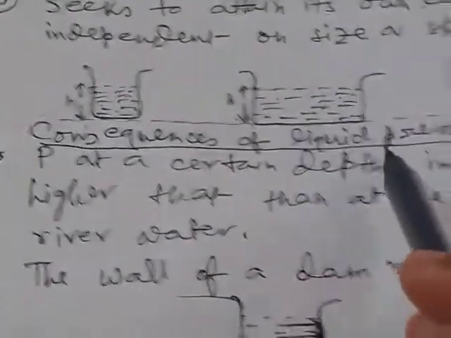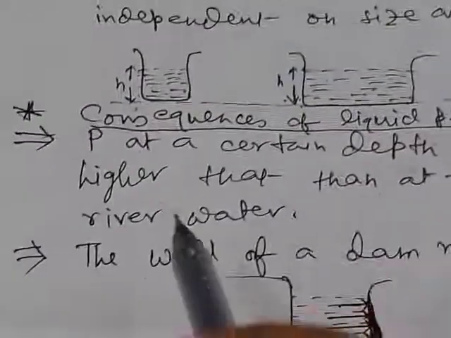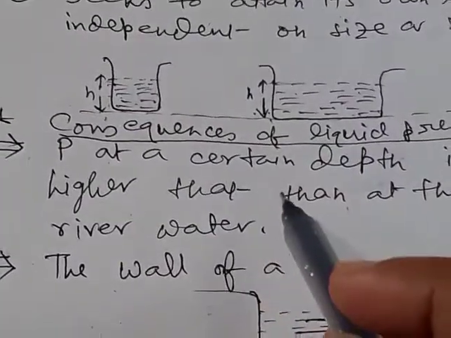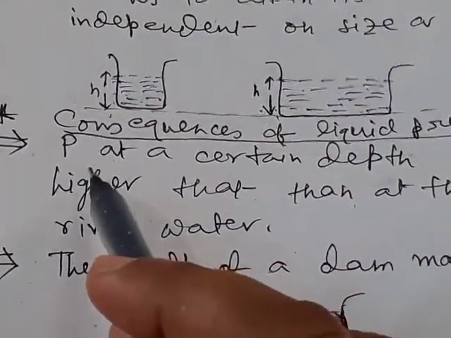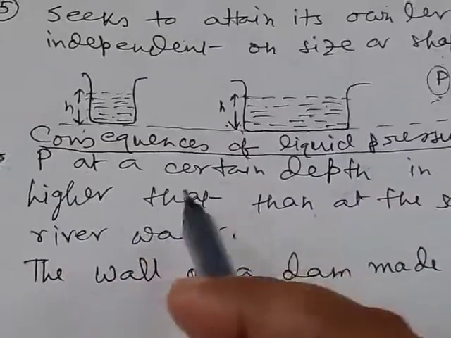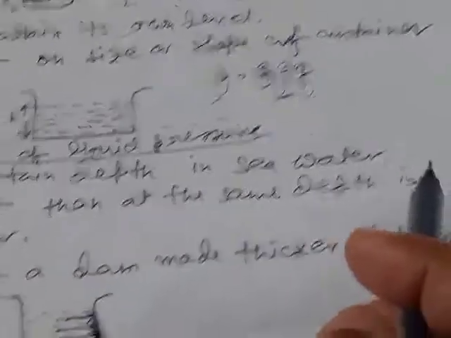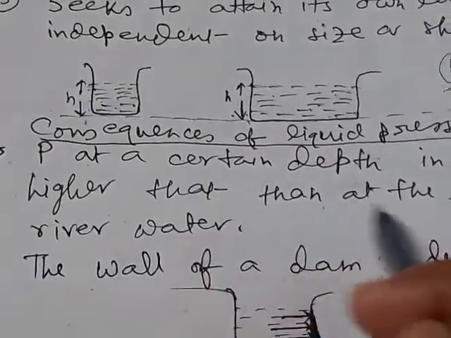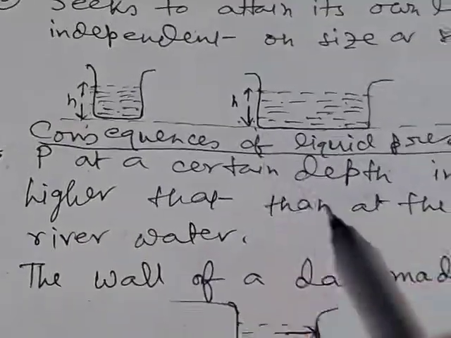Now, consequences of liquid pressure. Number 1: pressure at a certain depth in sea water is higher than that at the same depth in river water.